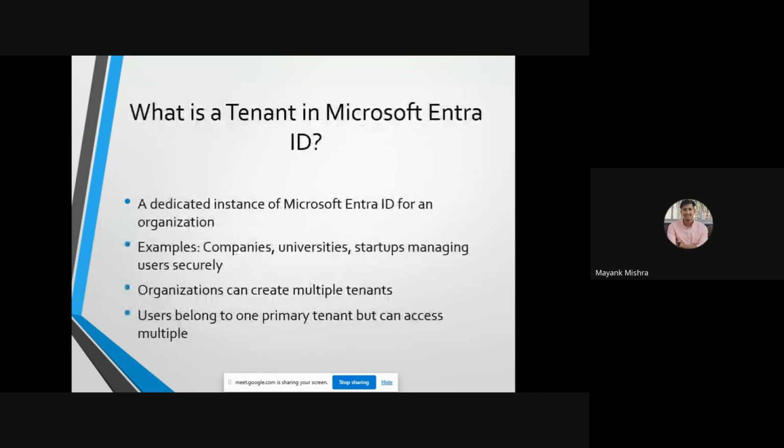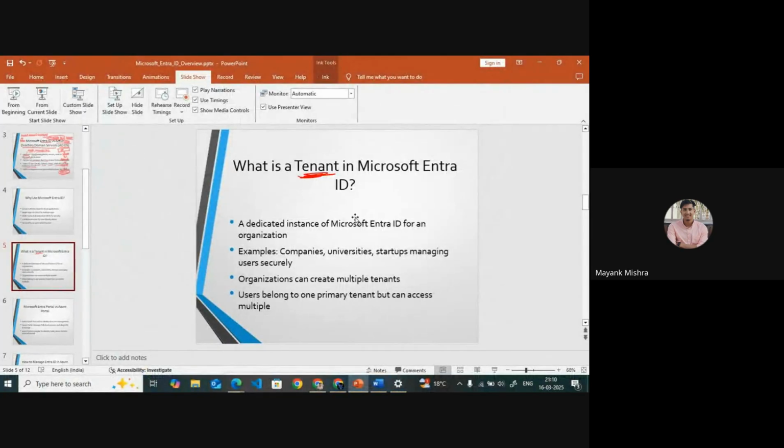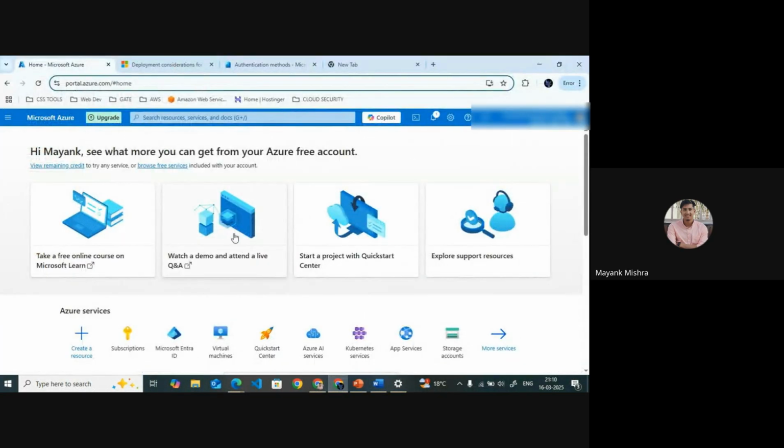There is a thing called tenant in Microsoft Entra ID. Now, going from showing you the PPT, I will directly put you inside Active Directory in our Azure portal. Now this is our Azure portal.